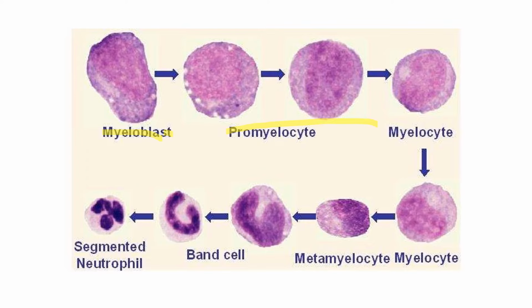Whereas in chronic myeloid leukemia, it can actually go from myeloblast to the segmented neutrophil as well. So that's why in chronic myeloid leukemia, you'll see promyelocytes, myelocytes, metamyelocytes, band forms, and also segmented neutrophils. So you'll see all these things. But in acute leukemias, you won't see all these things. You'll only see the first few things. That is, you see myeloblasts and maybe promyelocytes. So no maturation or very minimal maturation in acute leukemias, whereas proliferation with maturation is in chronic leukemias.